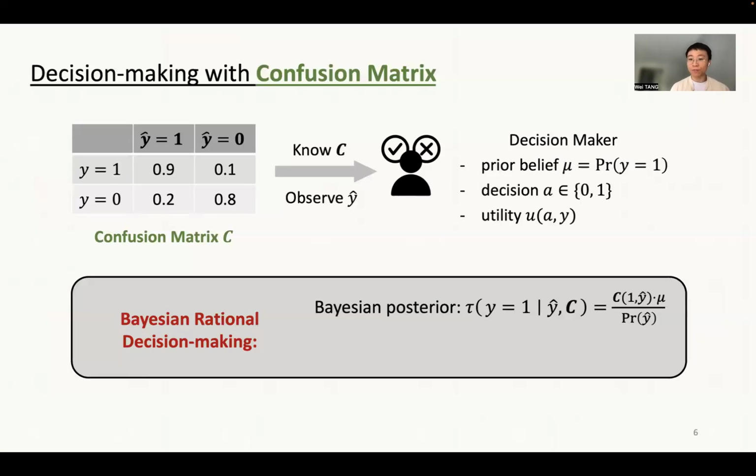The decision maker's preference is captured by a utility function, which depends on the decision maker's decision and the underlying true outcome. And we assume the decision maker is rational in the sense that they take the action that maximizes expected utility given the updated Bayesian posterior.